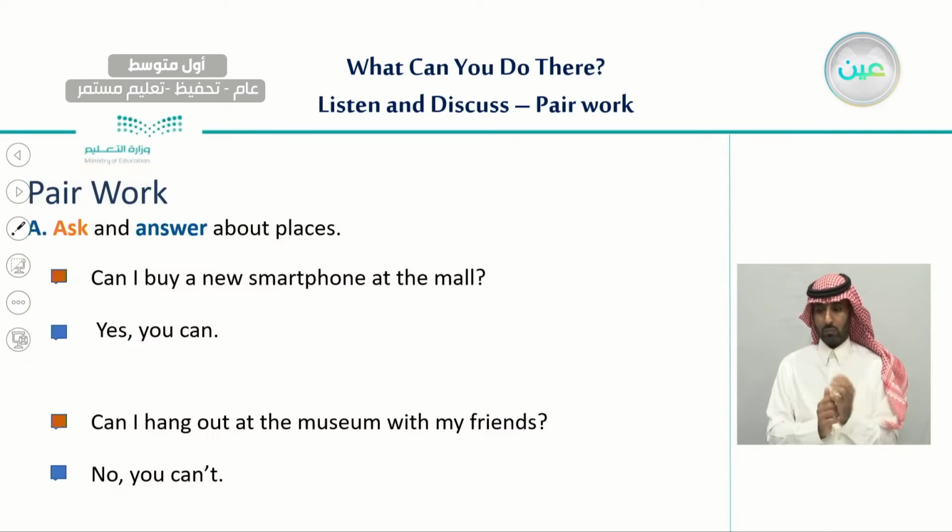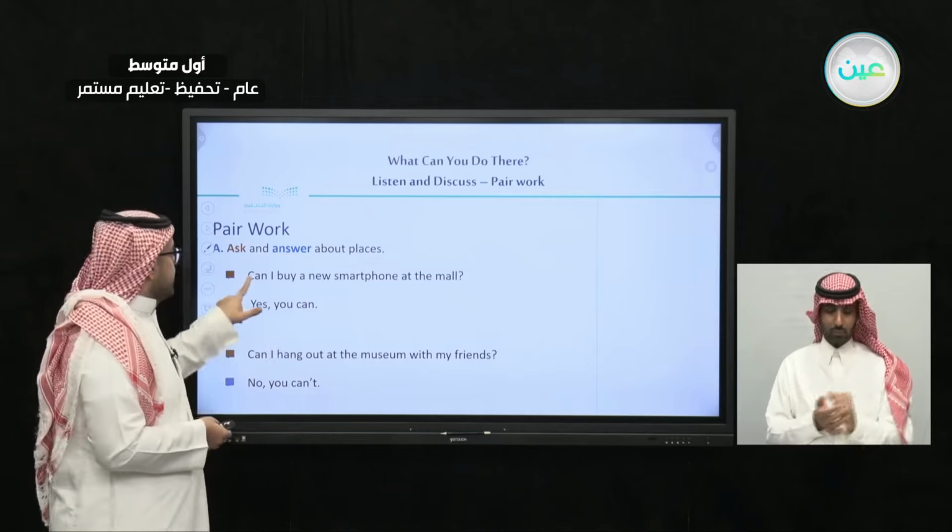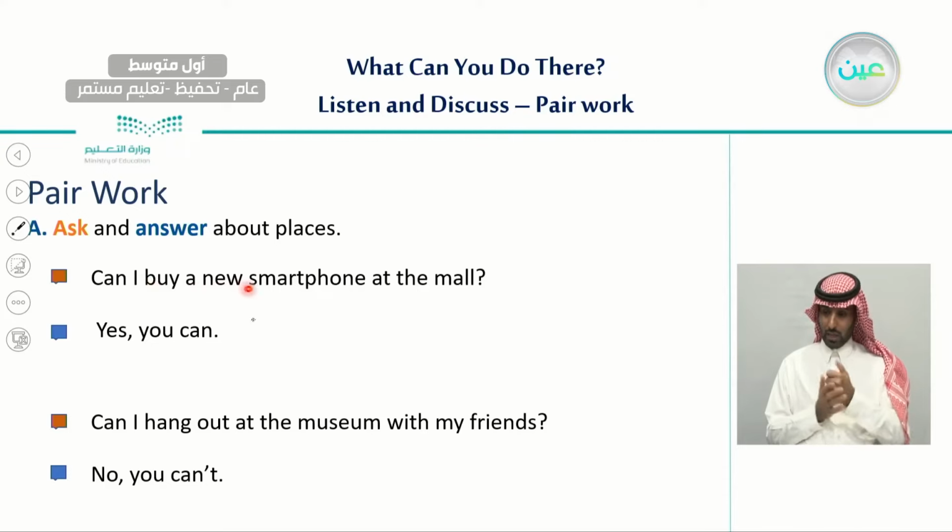And now, let us move on to the pair work. How can we ask and answer about places? For example, you can ask about your ability in a certain place. For example, can I buy a new smartphone at the mall?